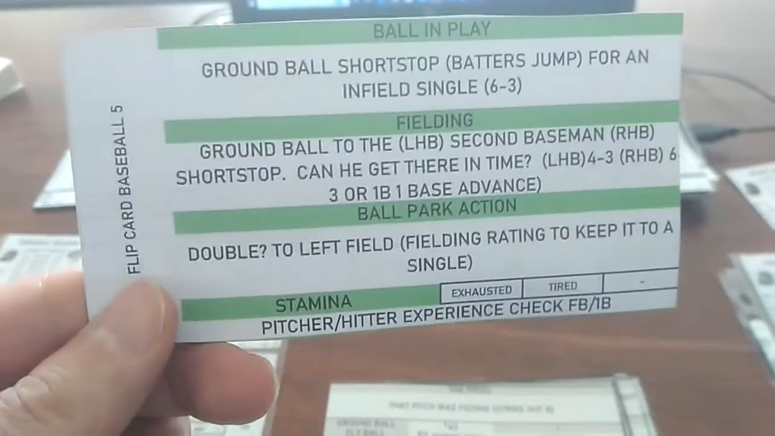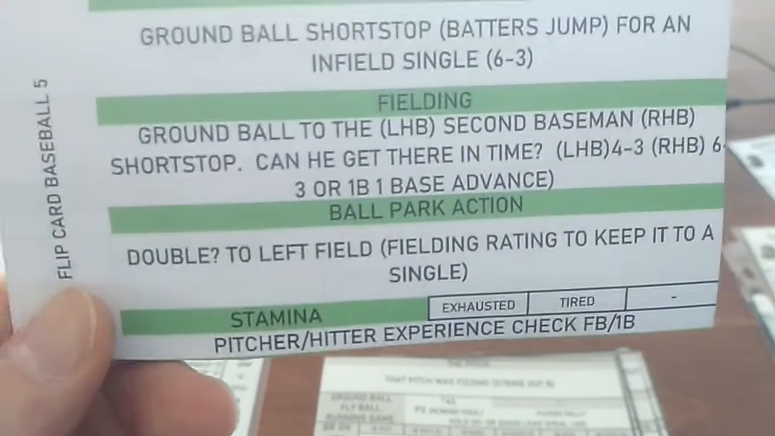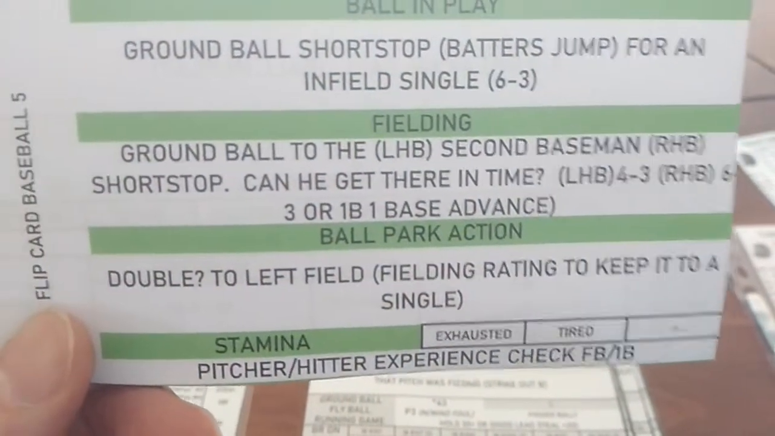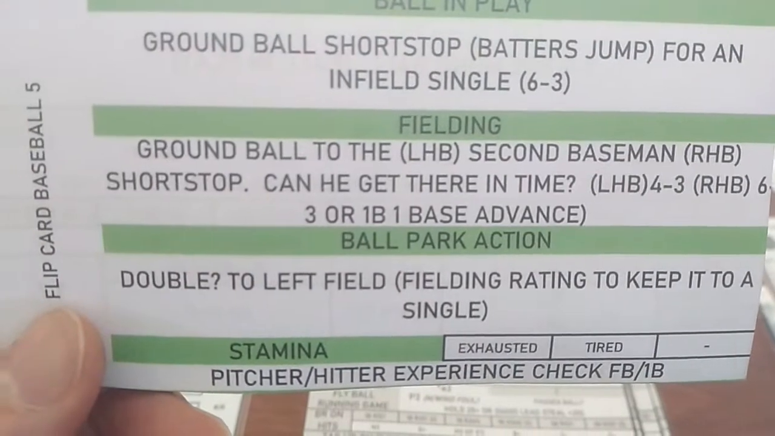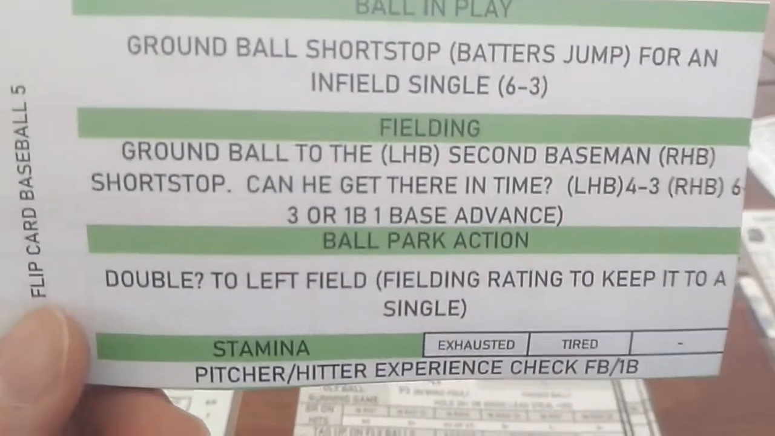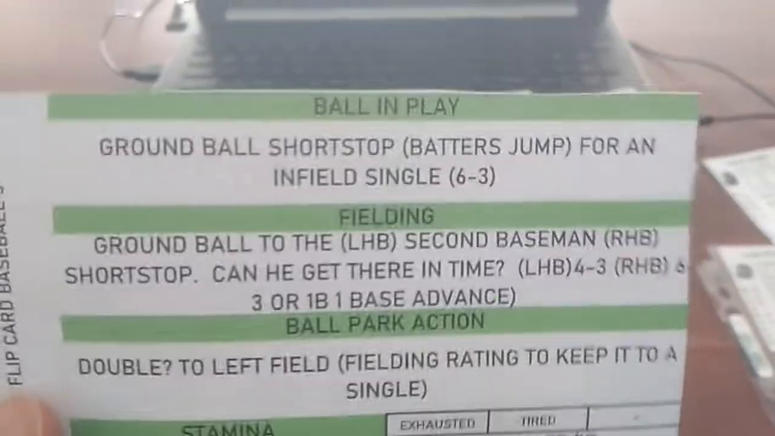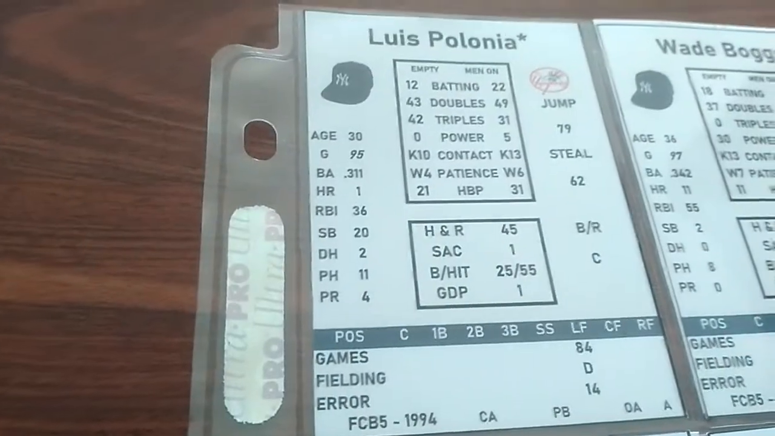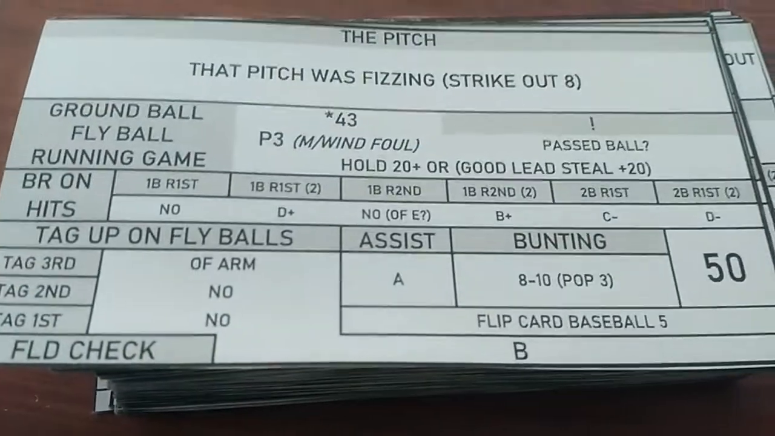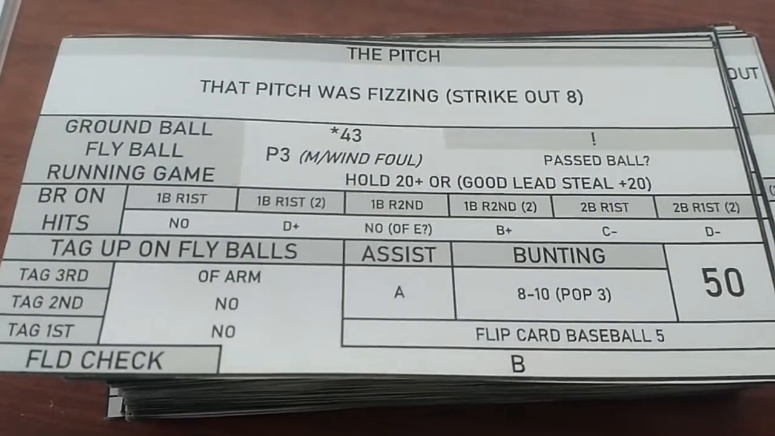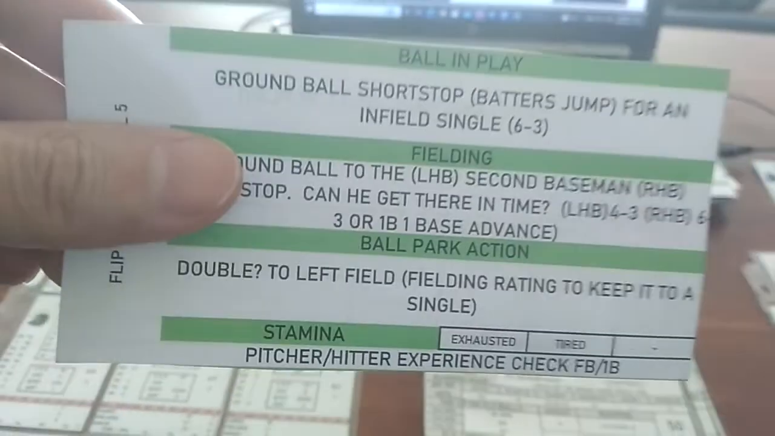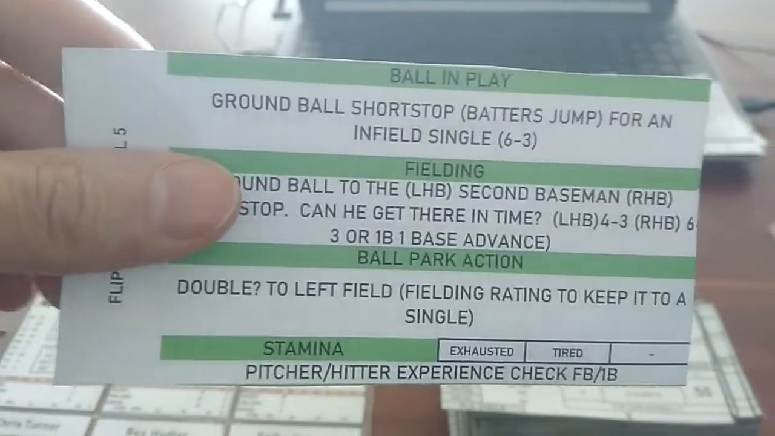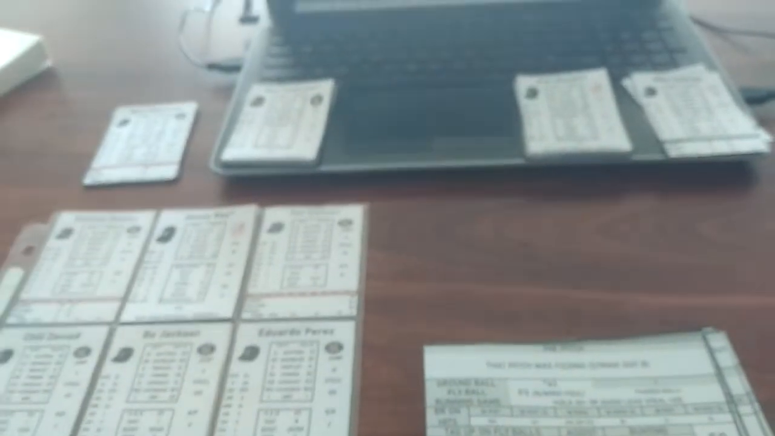So we flip another card and we look under the ballpark action section. Double, question mark, to left field. Fielding rating to keep it to a single. So it's a single, probably going to be a double, but the fielder can stop it. So the left fielder is Polonia. We come over to Polonia. Polonia in left field is a D. He needs to be a B or above. He's not that. So it is going to be the worst of it for the fielding team, which is a double. So a double to Tim Salmon.